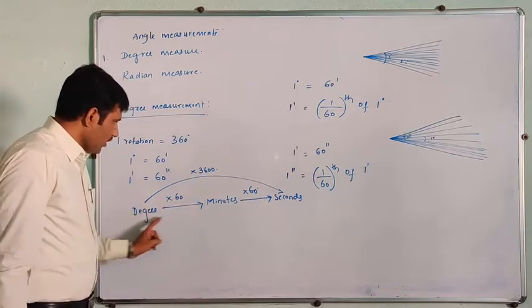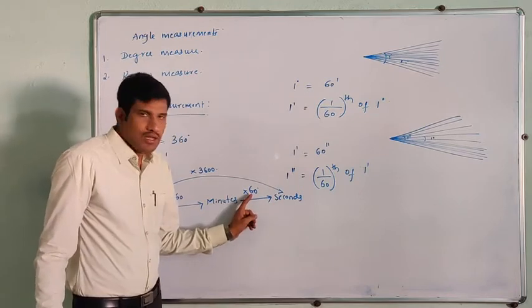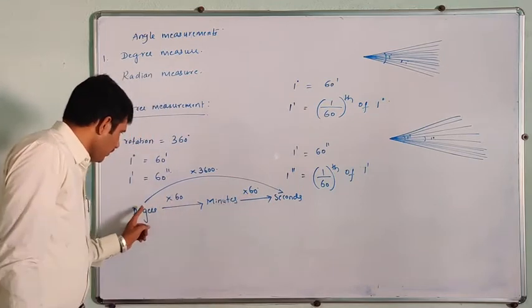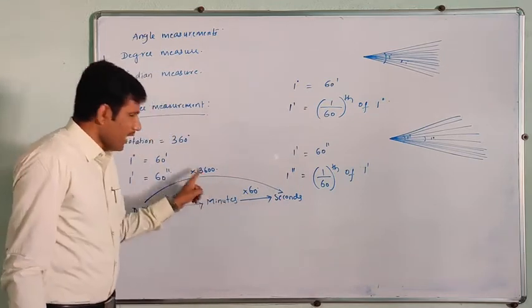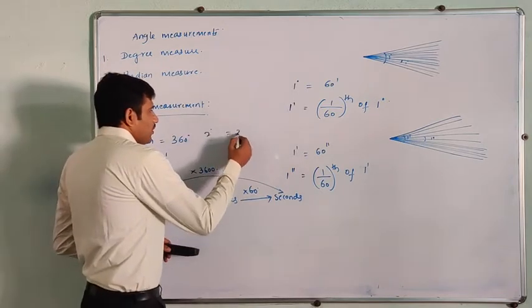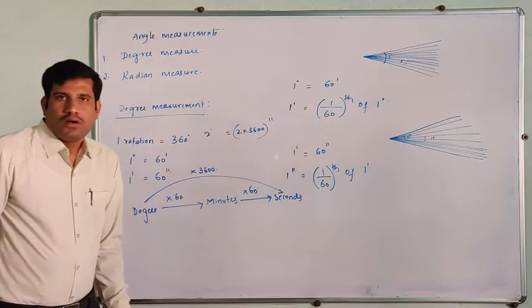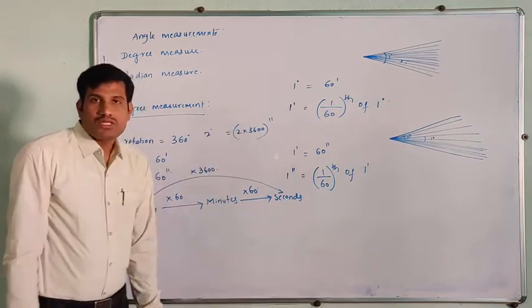So if you want to convert degree to minutes, multiply by 60. If you want to convert minutes to seconds, again multiply by 60. If you want to convert degree to seconds, directly you have to multiply by 3600. How? 2 degrees is nothing but 2 into 3600 seconds.